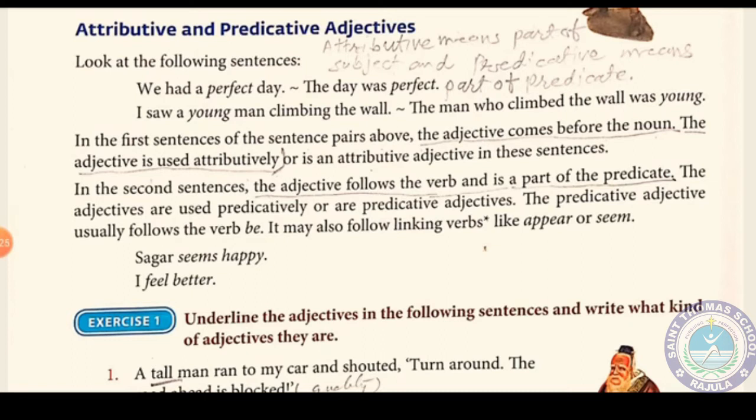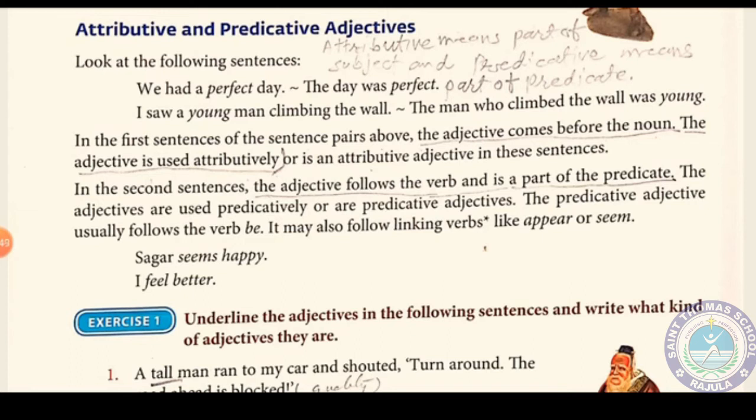Here above I have written that attributive means a part of the subject and predicative means part of a predicate. And in the second sentence, the adjectives follow the verb and are a part of the predicate. You can see, the day was perfect. Perfect comes within the part of the predicate. The man who climbed the wall was young.